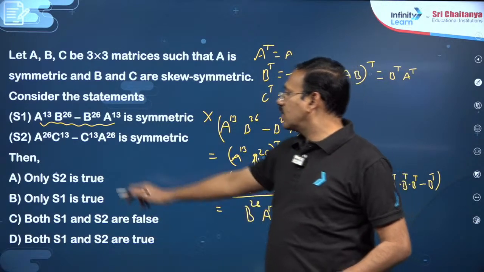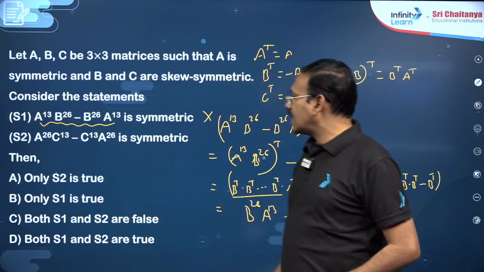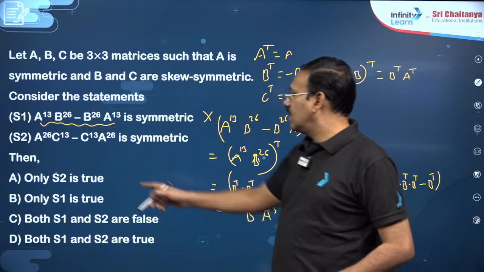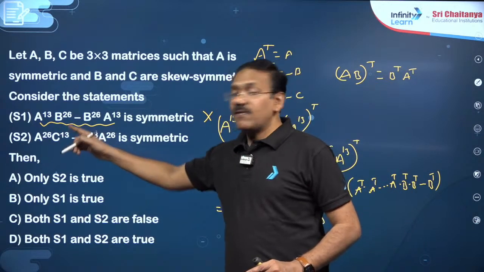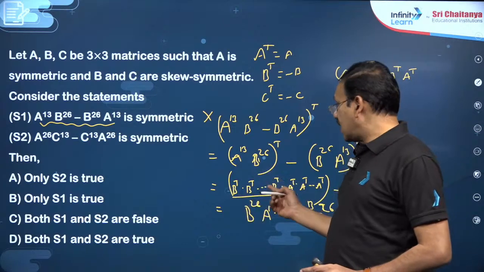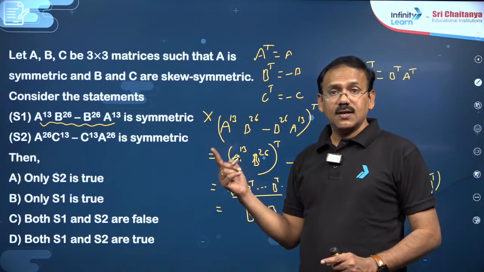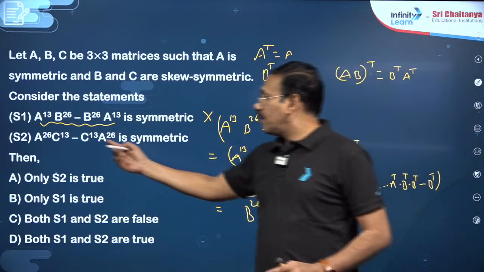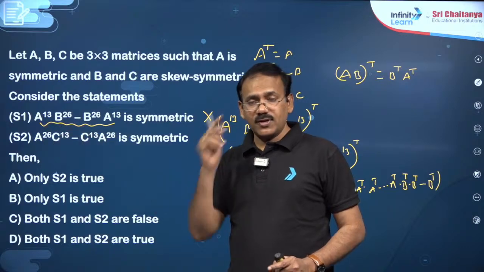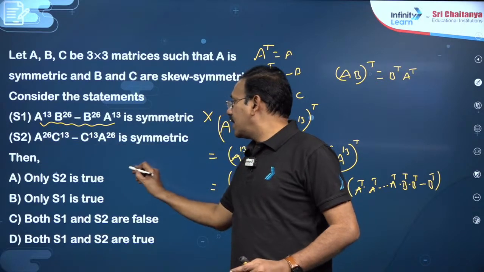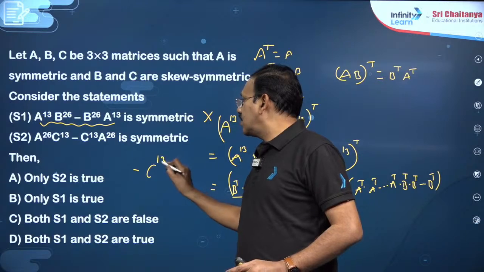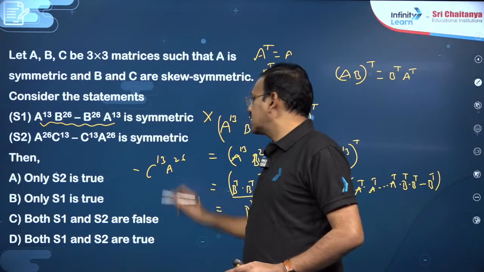Same logic you can try with this. What happens is, minus is there, here A power even is fine, so C power 13. Same logic: minus C transpose comes first, that is an odd number of times. Here minus comes, minus C power 13 A power 26.